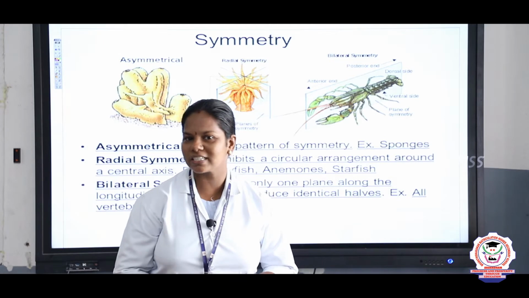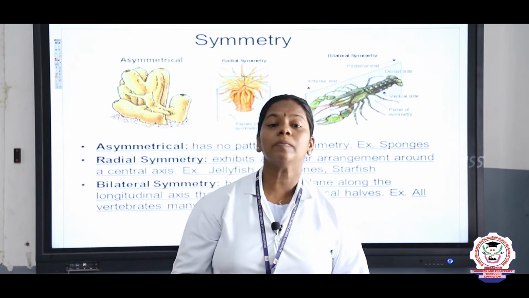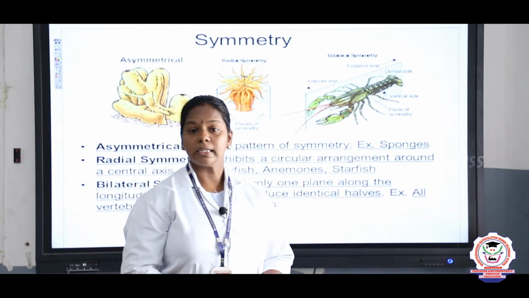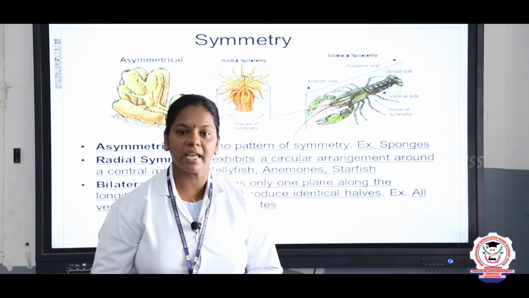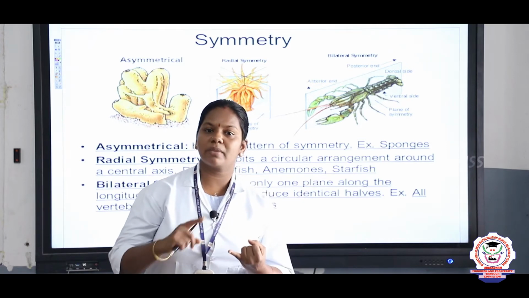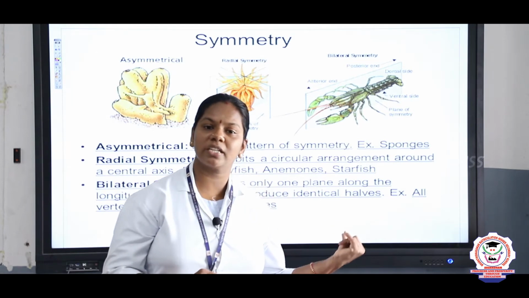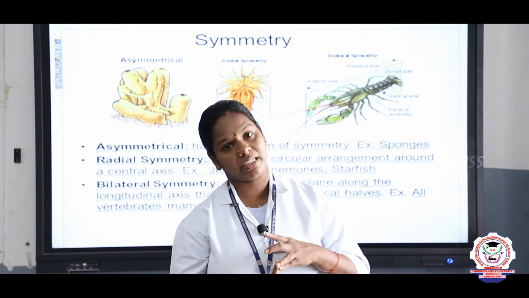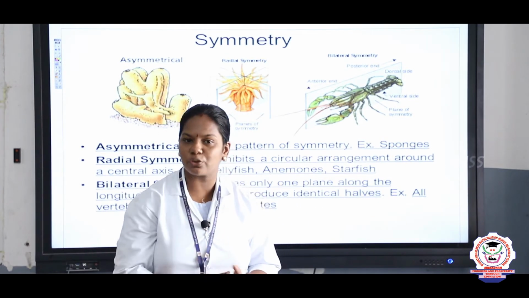Children, today we are going to discuss chapter 2 in 11th standard zoology, Kingdom Animalia, right? In Kingdom Animalia, we have discussed the levels of organization and the nature of germ layers. Based on their levels of organization, we can classify them as cellular, organ system, tissues. Next, based on their germ layers, we classified them into diploblastic and triploblastic. Now, in this session, we are going to discuss the other bases of classification.